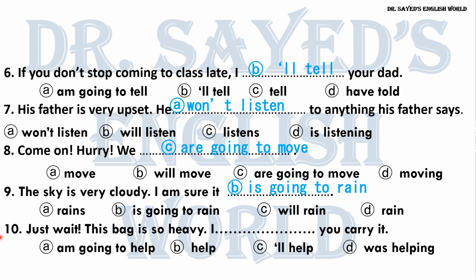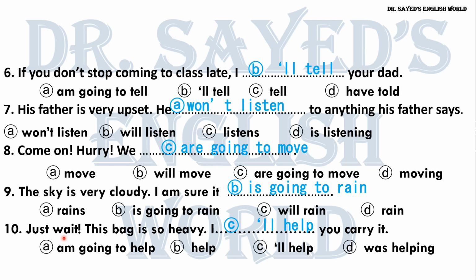Okay. Let's move to number 10. Just wait. This bag is so heavy. You carry it. I'm going to help you. Help, will help, or was helping. And the right answer is I'll help you. Why? Someone may say, okay, I'm going to help you is also right. No. Why?